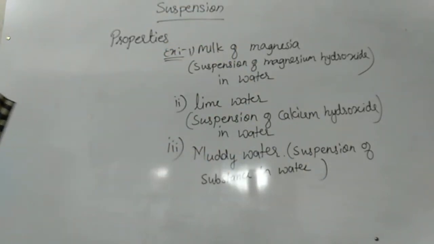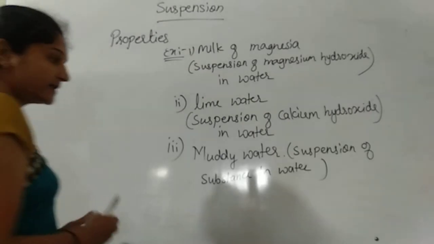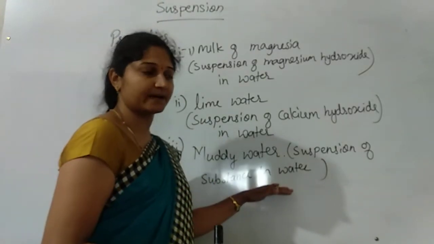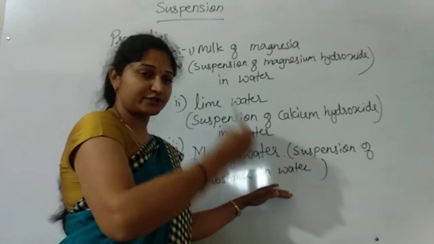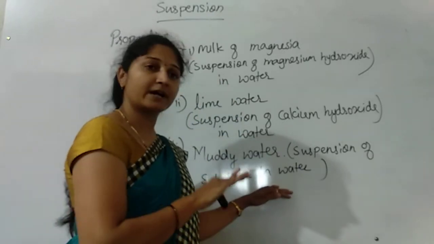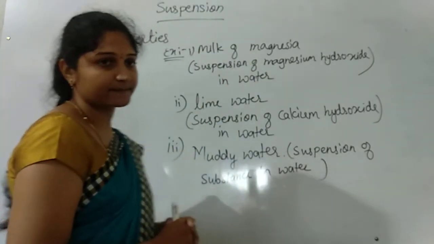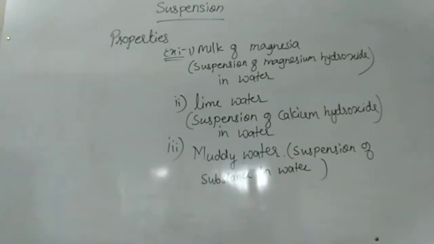It is a heterogeneous mixture in which very fine particles of a solid are dispersed in a medium and remain suspended in the solution. These particles are going to disperse in the medium, but they are going to settle down in that medium and remain suspended. Those are called suspensions. These are the properties and examples of suspension.